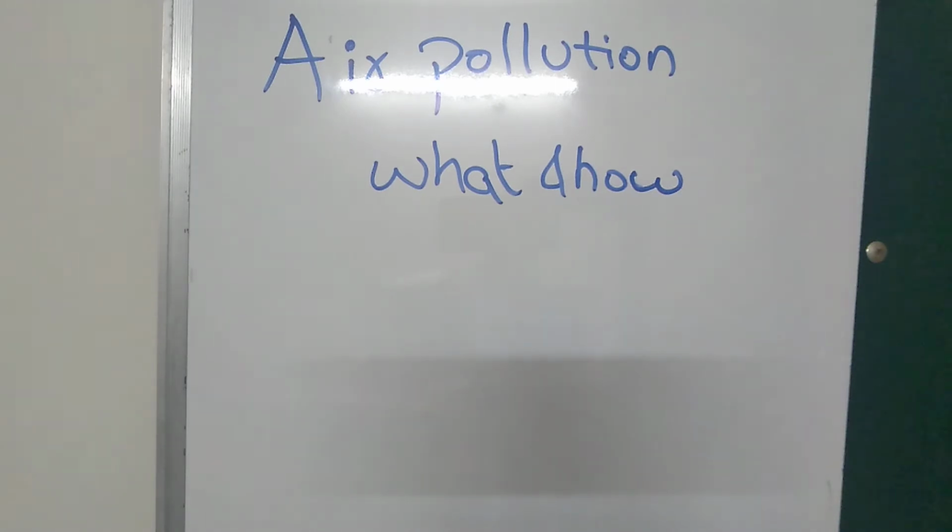Before starting, I will tell you some facts. In this session we will learn what air pollution is and how it is caused. Air has many small particles which we cannot see with our eyes, and some of these particles may harm the air and cause air pollution.